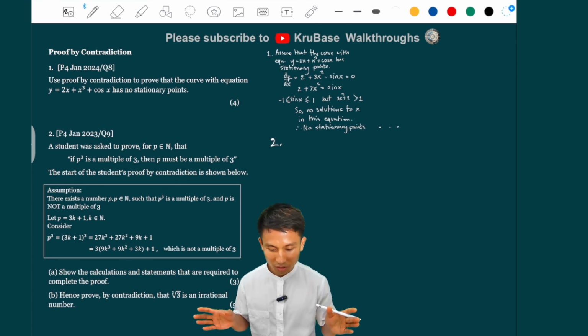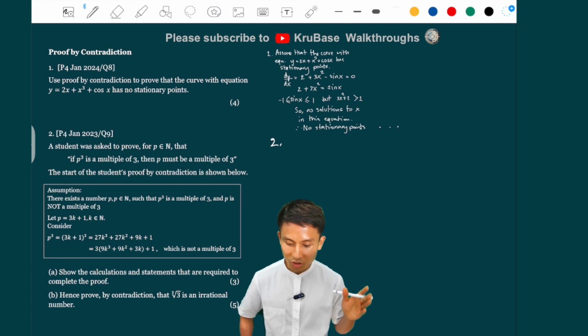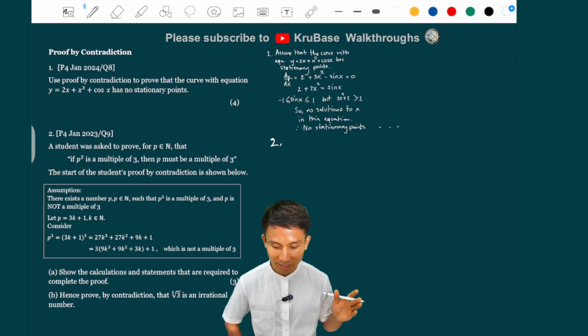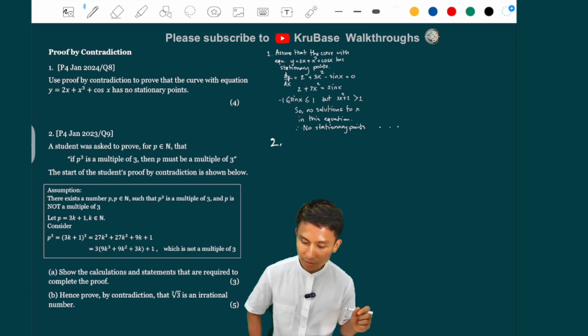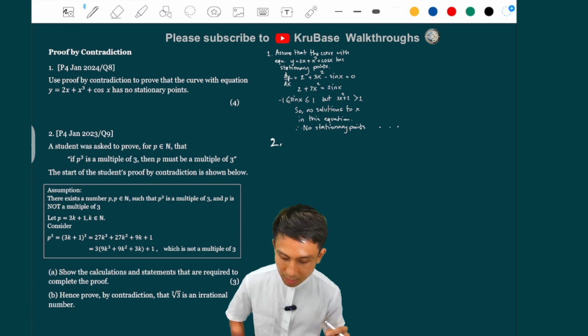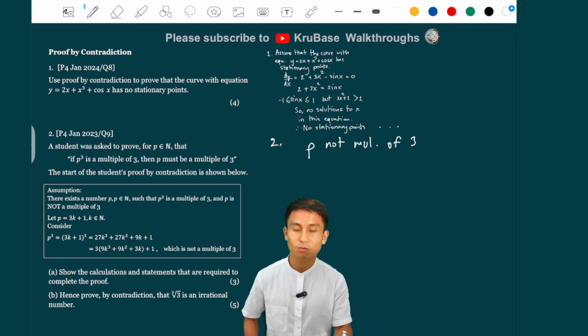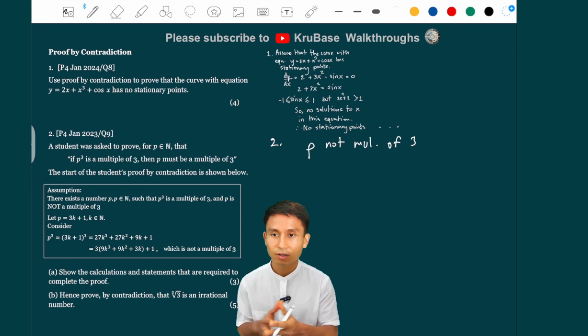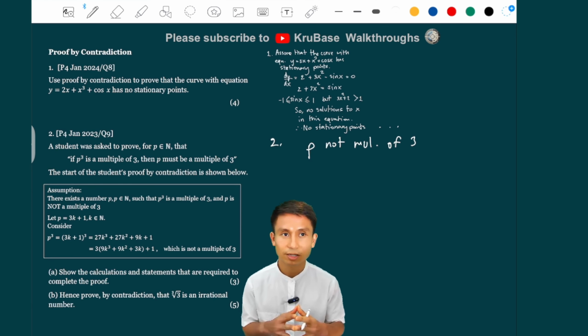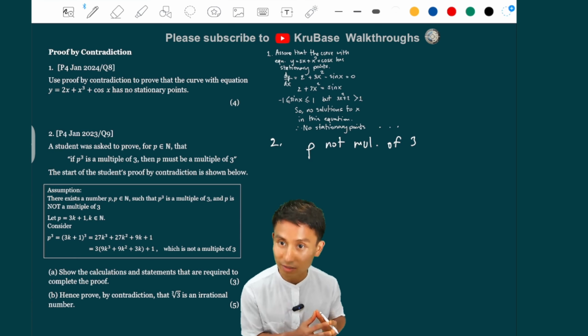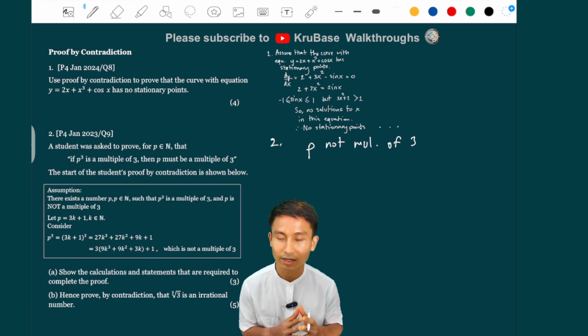Question A says, show the calculations and statements that are required to complete the proof. So if we start with p not being a multiple of 3, what are the possibilities? Think of this as odd and even. An odd number is not a multiple of 2. That is why we do 2k plus 1, whatever letter you like.